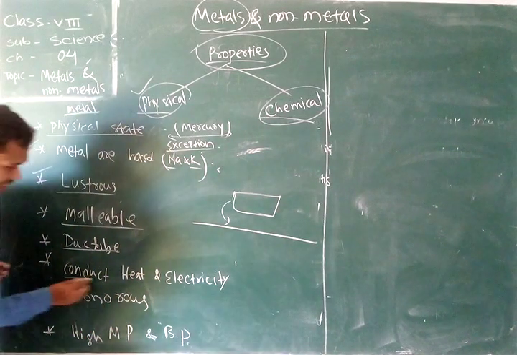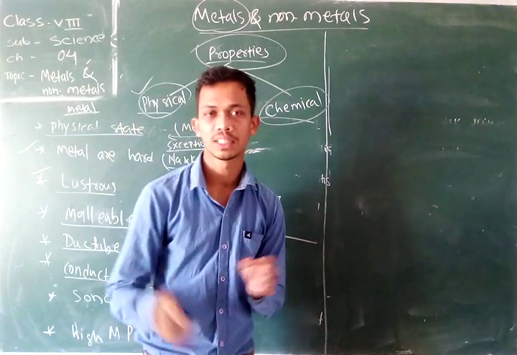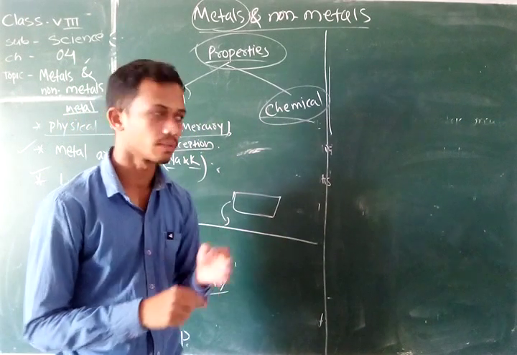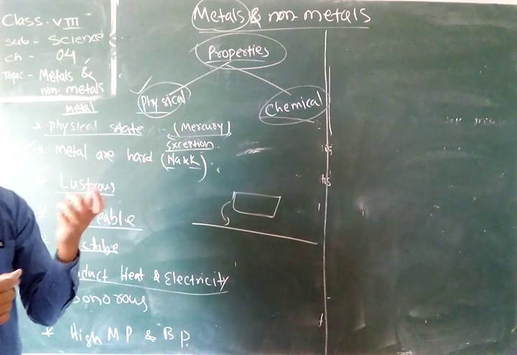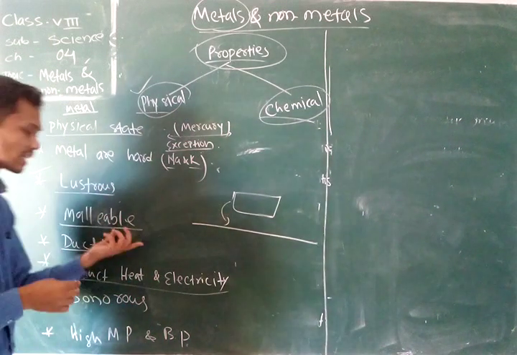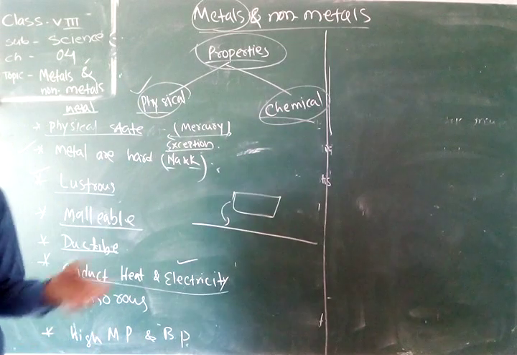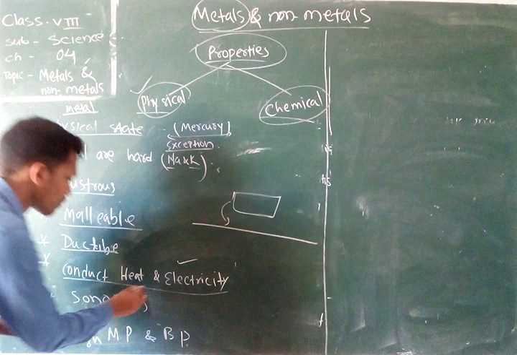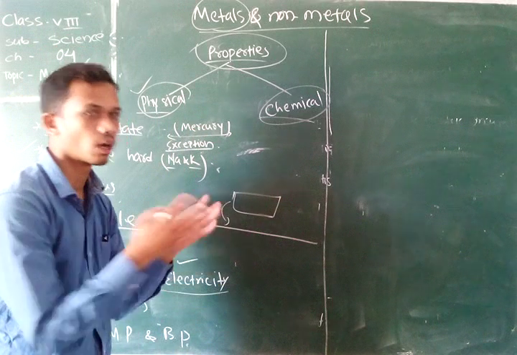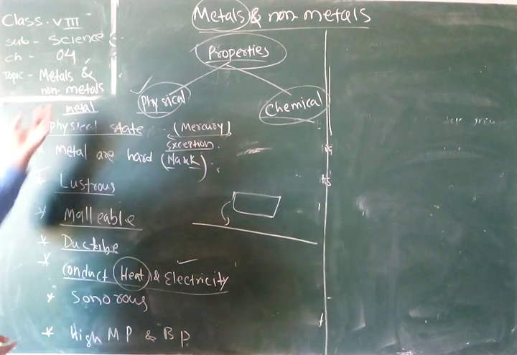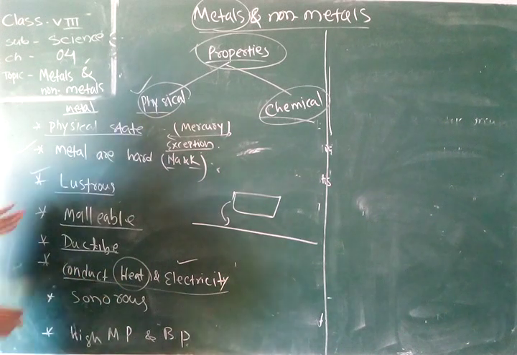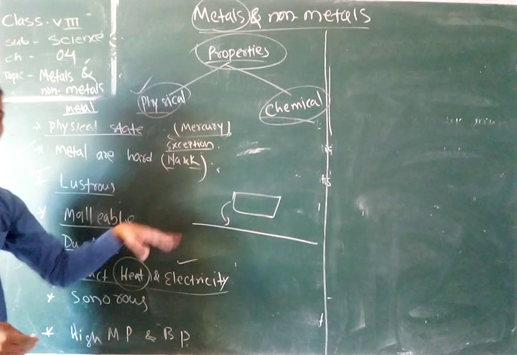After that, they conduct heat and electricity. You have seen the various wires made of copper, and most of the time iron can also be used as a wire. So all metals easily conduct electricity, and they also conduct heat. We have seen that various cooking utensils are made of copper or iron, because metals can easily conduct heat. So we know that metals are good conductors of heat and electricity.